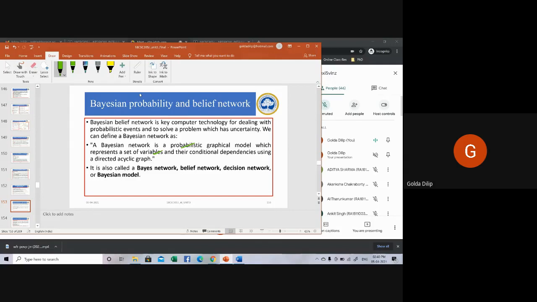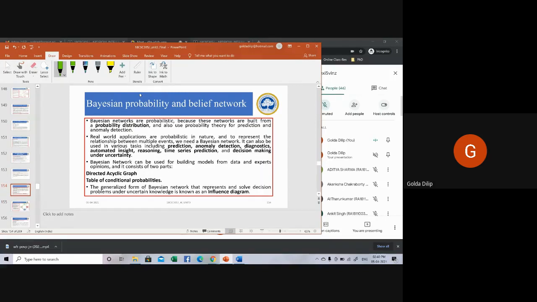It represents the random variables, their associated probabilities and their conditional dependence using a DAG, directed acyclic graph. It's also called a Bayes network, belief network, decision network, or Bayesian model.